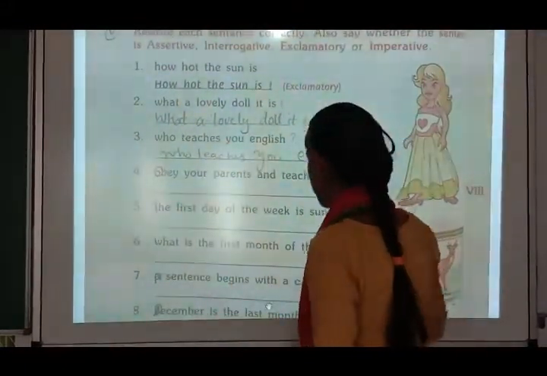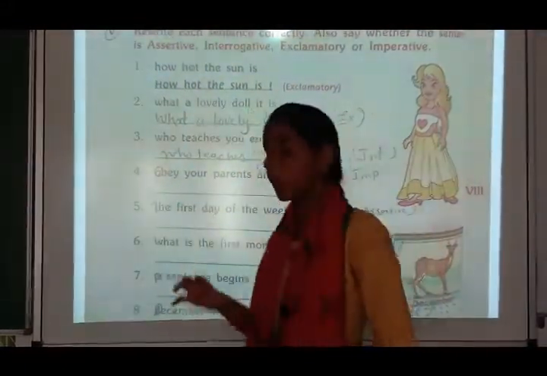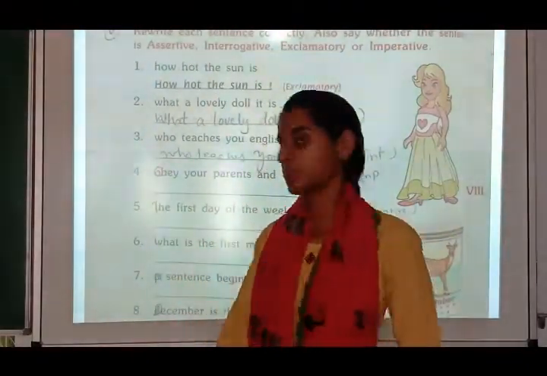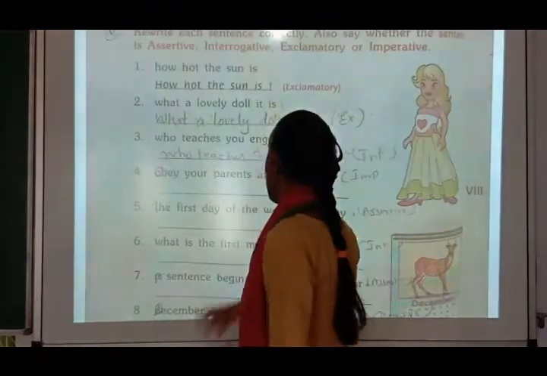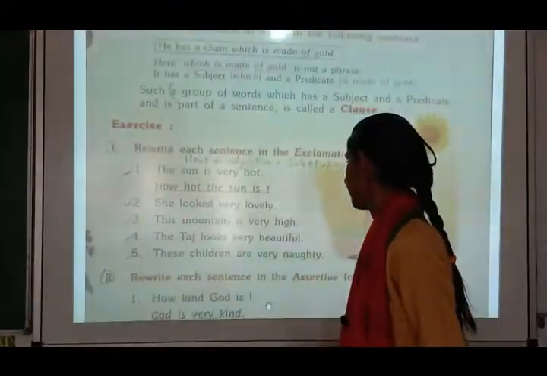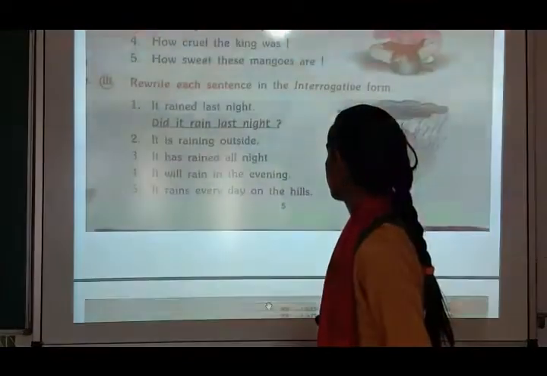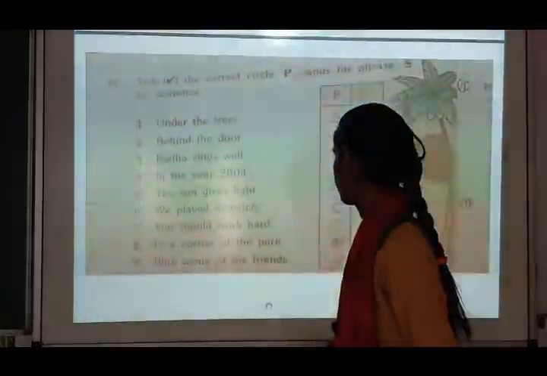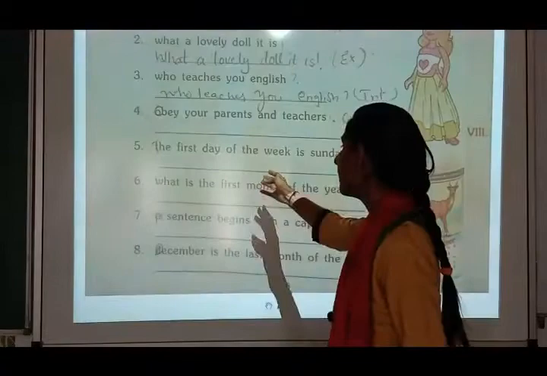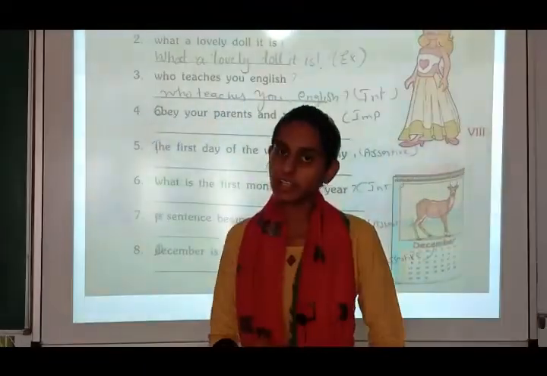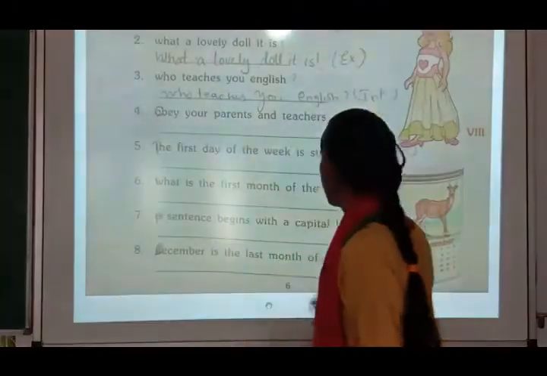Obey your parents and teachers. Now, obey your parents and teachers. It is commanding you. It is giving you an order. So it will become an imperative sentence. What is the first month of the year? So what is the first month? It is asking a question, and it will become an interrogative sentence.